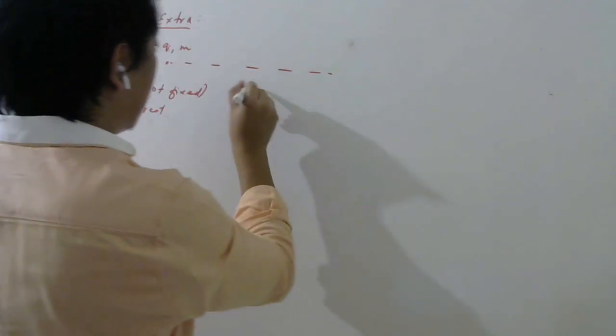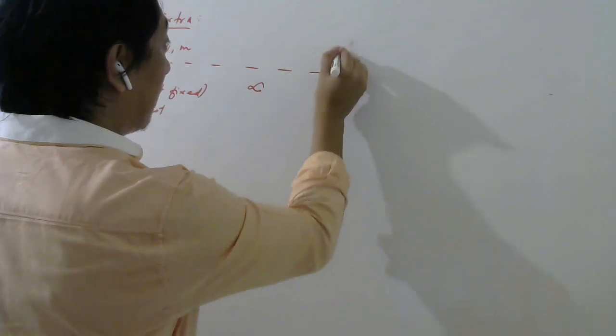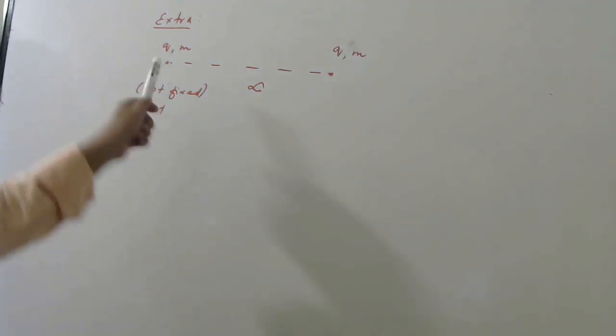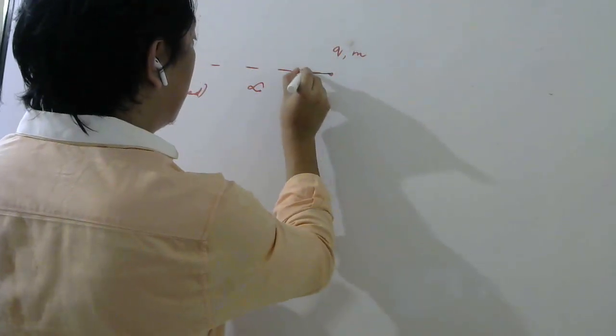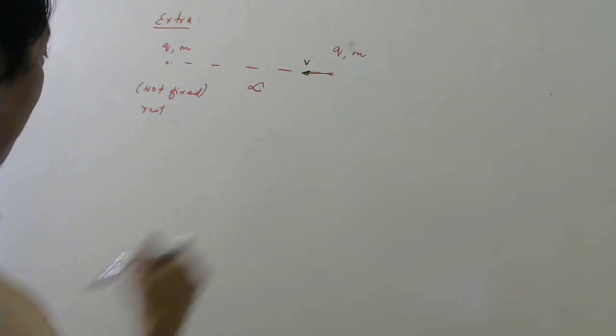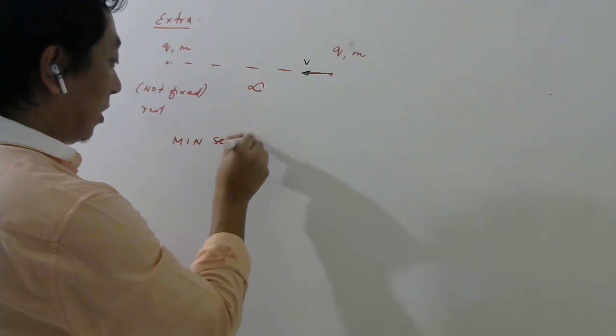Okay. Now from very large distance, infinity you can take, another identical particle, same charge, same mass, is thrown towards this with a velocity v. Now the question is same. What is the minimum separation? Now how will you do this problem?